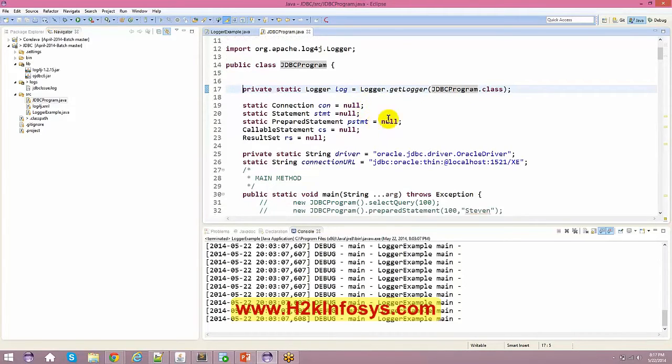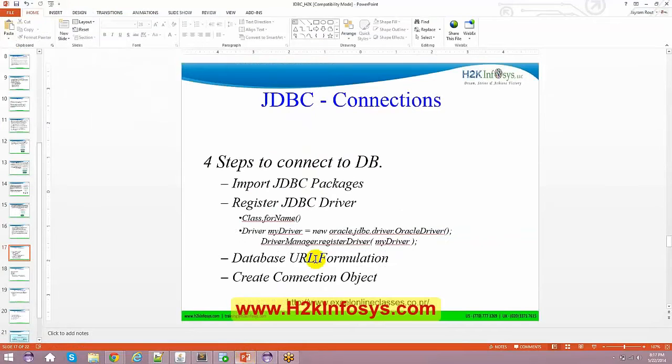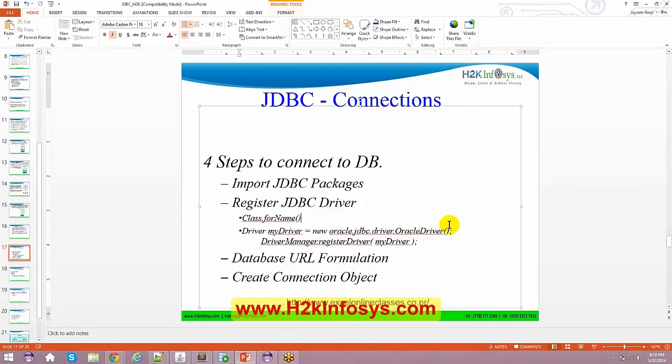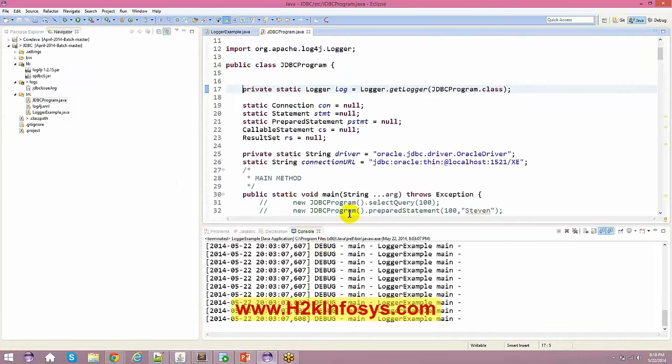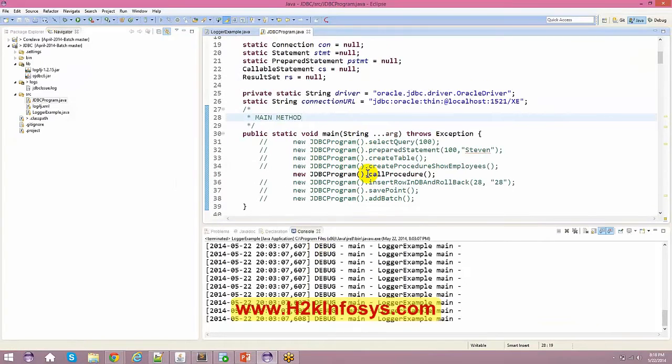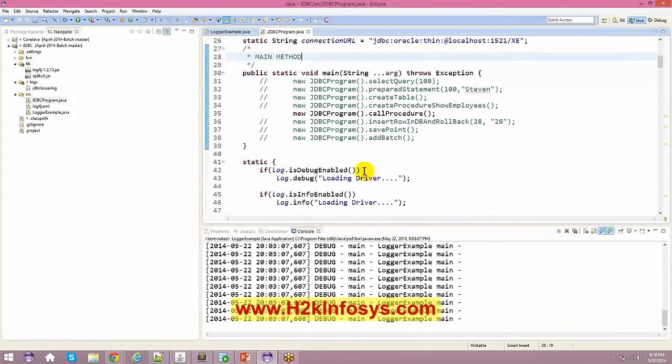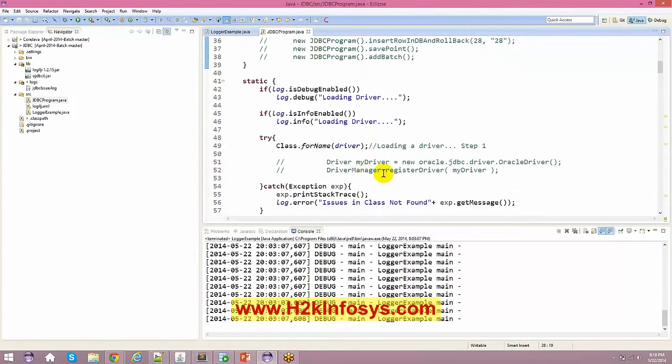Okay, now as I said in the previous sessions, the very first thing is you need to get your connections. Okay, before even getting a connection, you have to basically register your drivers, because drivers are the ones which basically drive the complete flow. Okay, so if you see here, the very first and foremost thing I'm going to do is load the driver. Now, when we spoke about a static block, if you remember, the static block is the one which gets executed first, even before your main method gets executed.